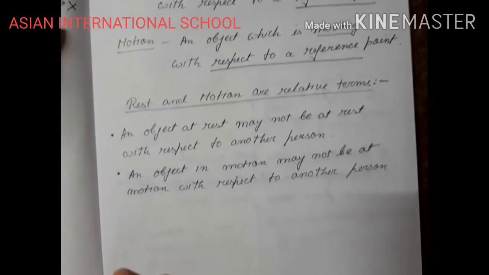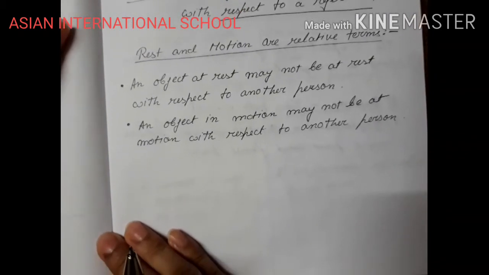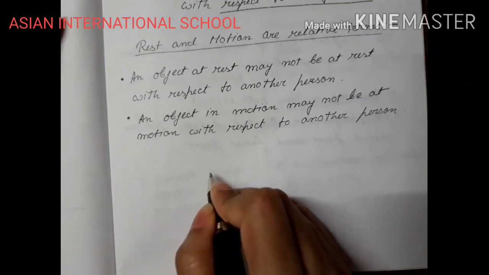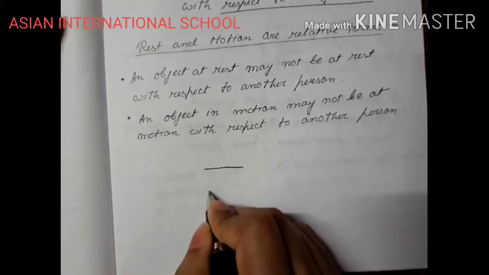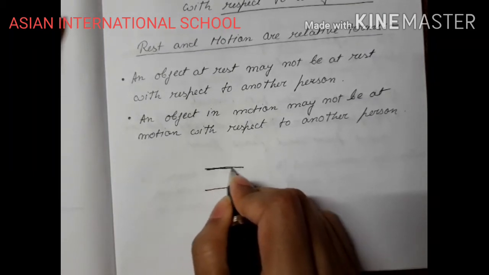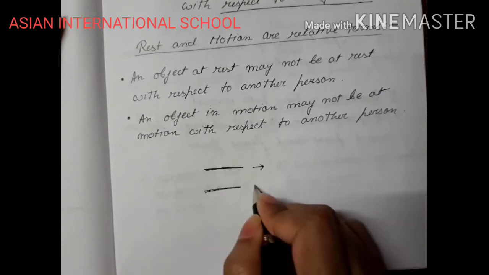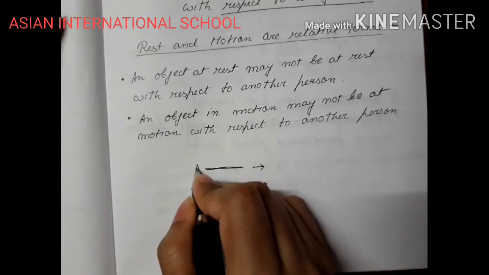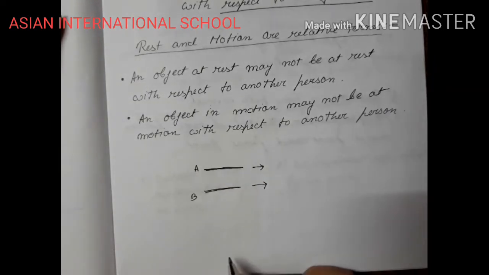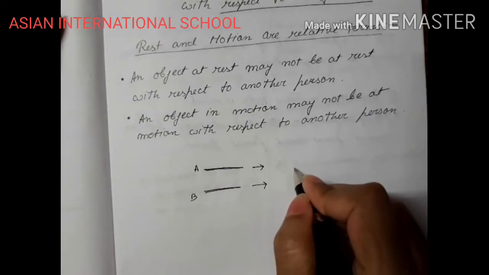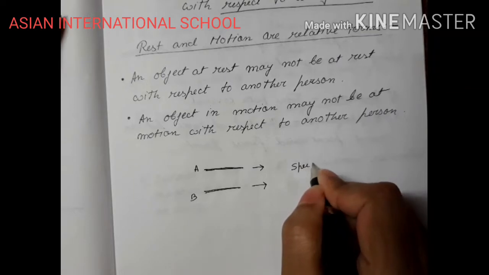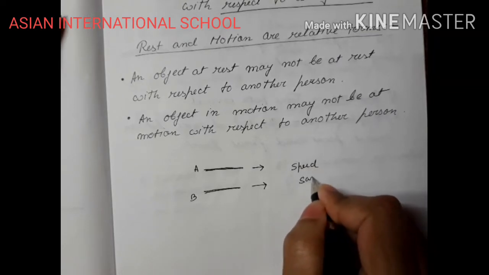I will explain with a simple example. Suppose you have two trains, right? And both the trains are moving along the same direction with the same velocity. The speed of the train is the same.